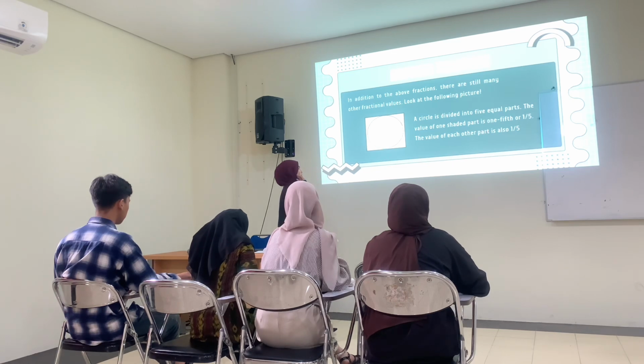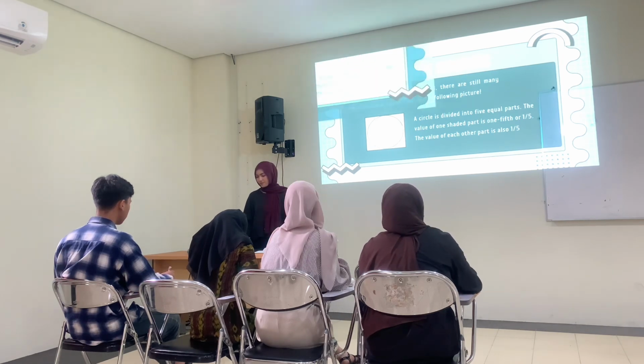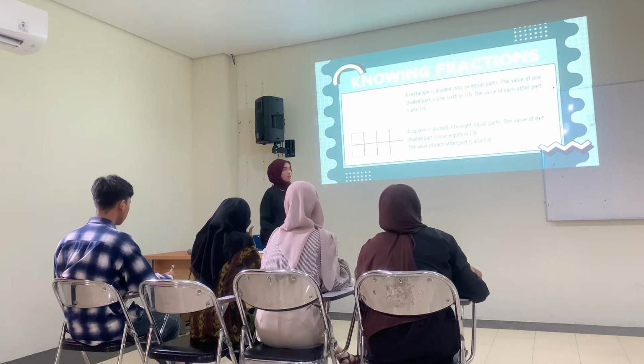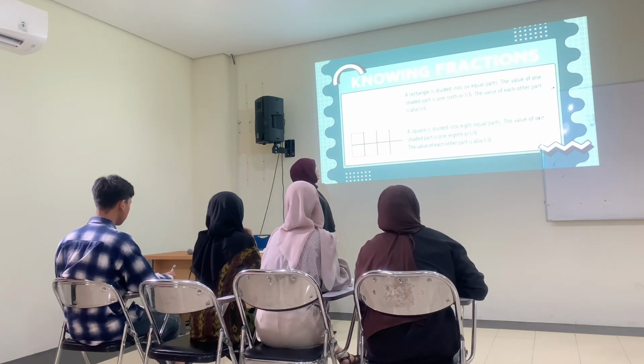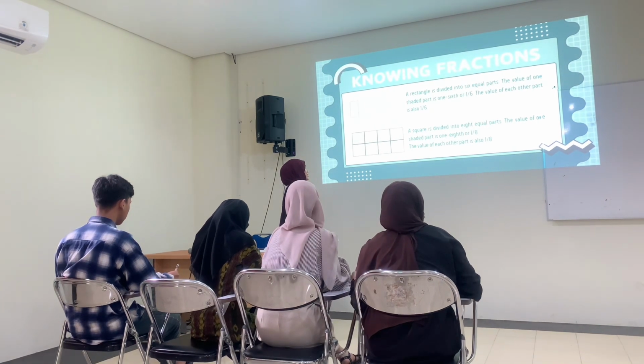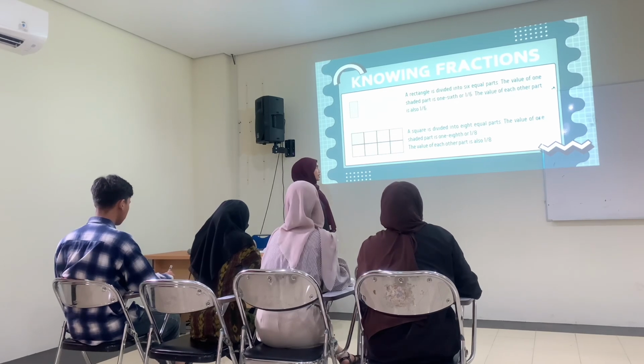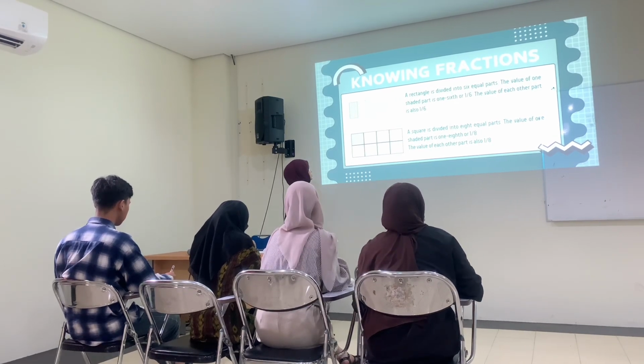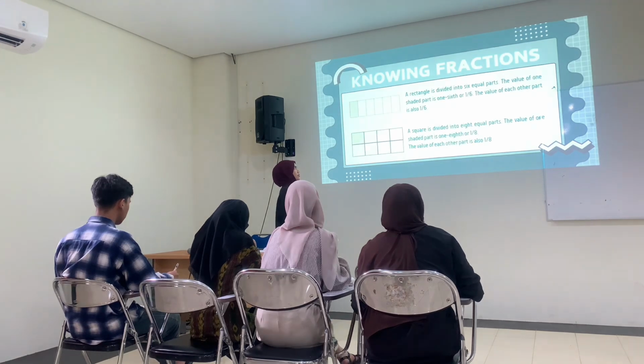A circle is divided into 5 equal parts. The value of one part is 1/5. The value of each other part is also 1/5. A rectangle is divided into 6 equal parts. The value of one part is 1/6. The value of each other part is also 1/6.